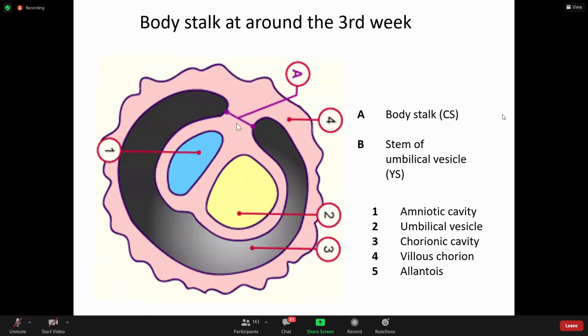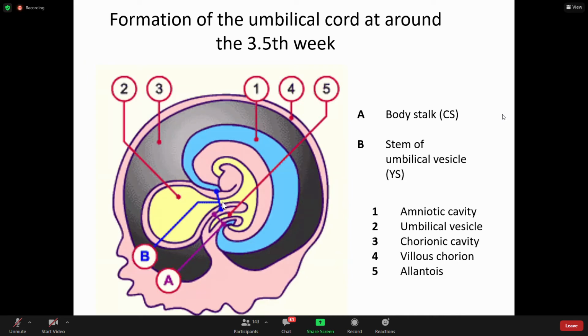So in the previous diagram, this was the connecting stalk. This here comes into the picture like this. This B forms the stem of the umbilical vesicle. Now here, if you see, all the things are present which we want to see. So 2 is the umbilical vesicle or chorionic yolk sac. 1 is the amniotic sac, but a small part of the amniotic sac is also in the umbilical cord. Chorionic cavity, this thing, the black colored 3, a part of it will come here also.